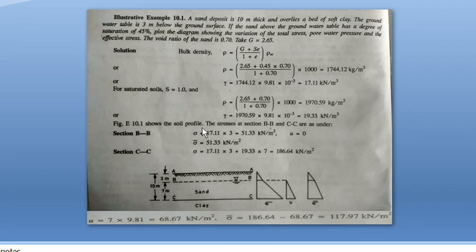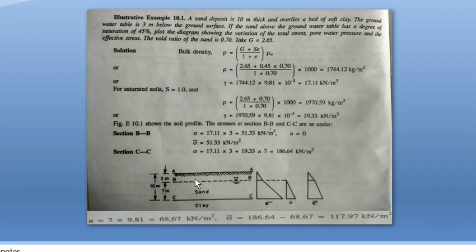This is the problem. When this type of problem is asked, that is, there are different types of soil layers, in that situation you first draw the figure showing different layers of soil. Okay, that is the first step, otherwise you cannot do this problem. So first, a sand deposit of 10-meter thickness, for a depth of 10 meter there is a sand deposit which overlies a bed of clay. Above this clay bed there is sand for a height of 10 meter.